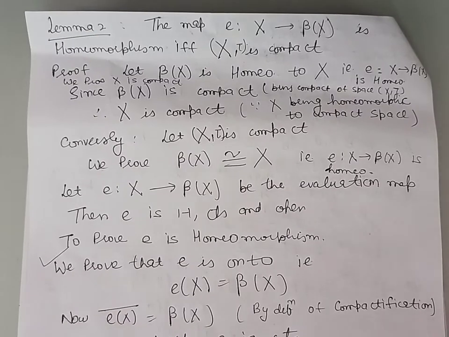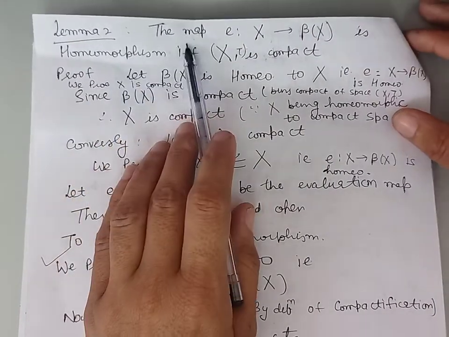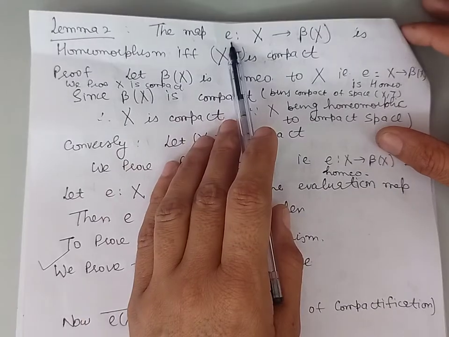Good morning, students. Today we will discuss the existence of continuous extension of a function from a Tikhonov space into a compact T2 space. And for this, there are two lemmas. One of the lemmas we discussed yesterday,